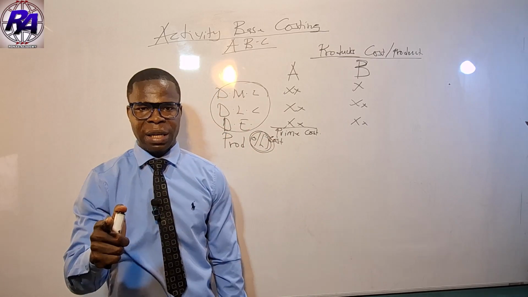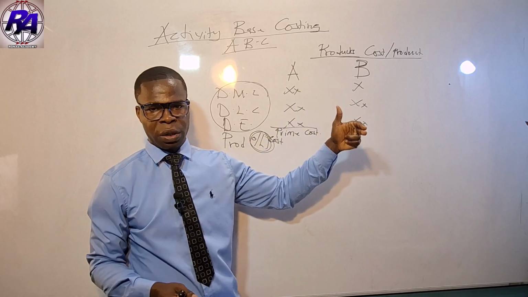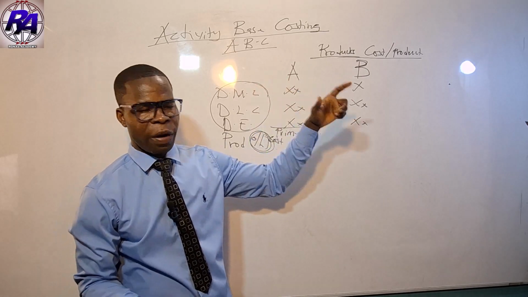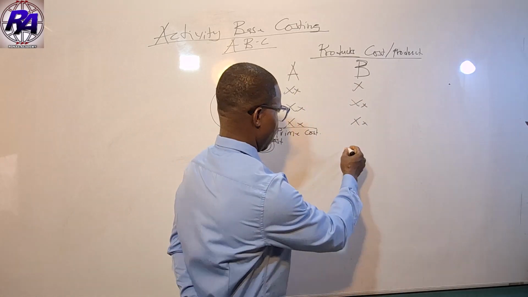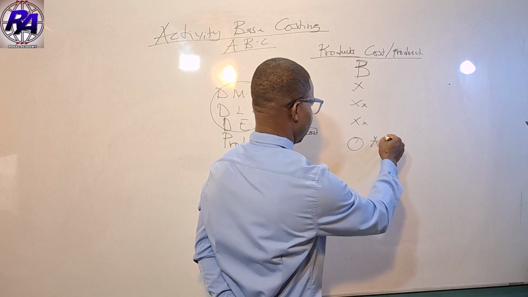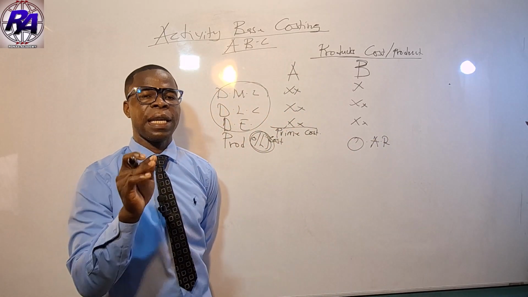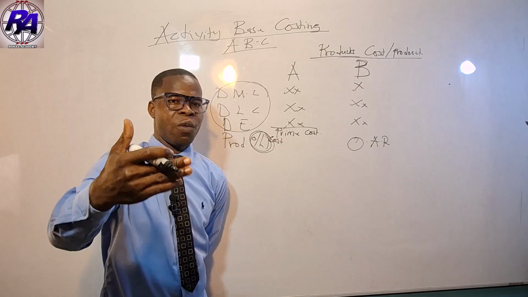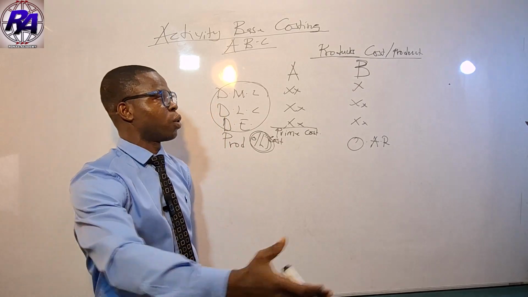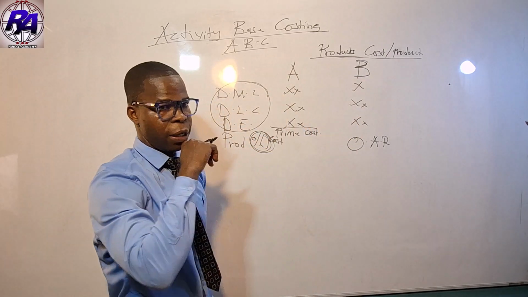And traditionally, what we used to do is that we apportion these overhead costs using what we call the overhead absorption rate. That is what is normally used in sharing these overhead costs, or apportioning. The right word is apportioning these overhead costs to the product.